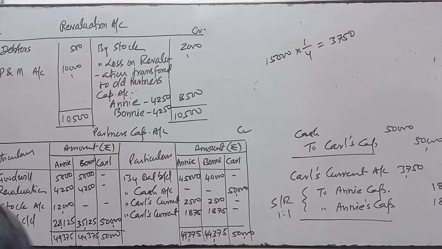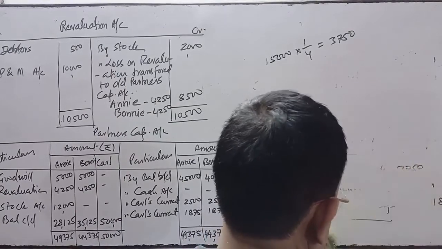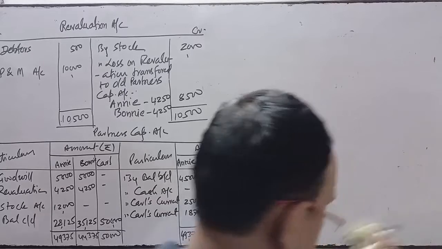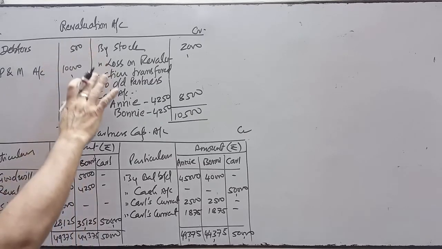Now we will prepare the new balance sheet thereafter. So revaluation account is created.